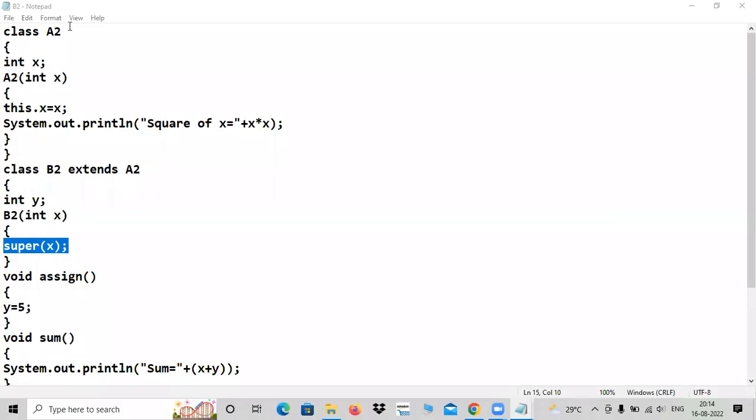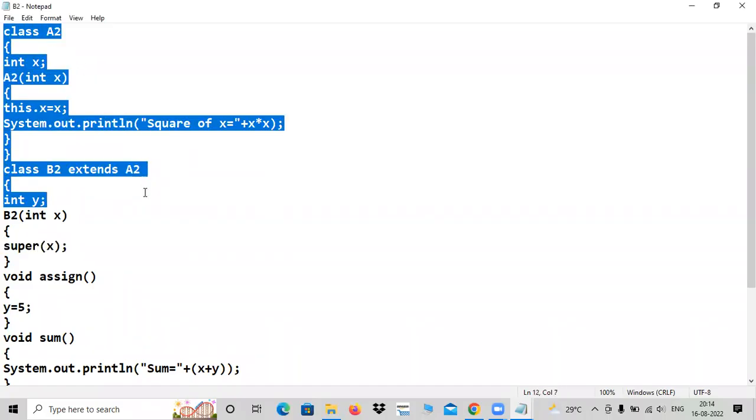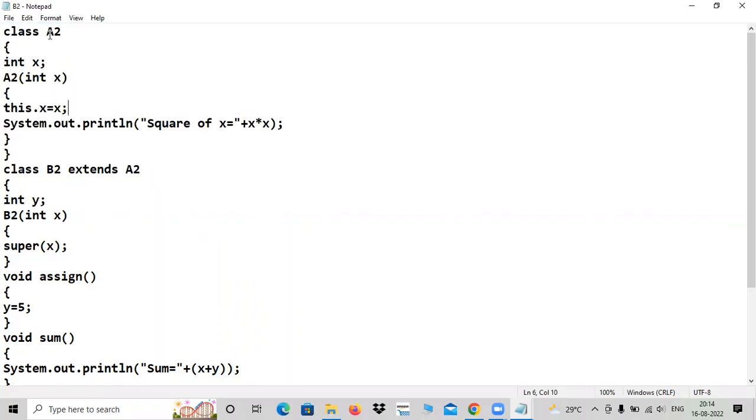So there are a couple of classes, A2 and B2. Moreover, B2 is a child class of A2. You know that. That is one observation. Inheritance is there. Yes, inheritance is there. Fine. Other than that, in the base class, that is A2, there is a parameterized constructor. You can observe one parameterized constructor in the A2 class and another parameterized constructor in the B2 class also.